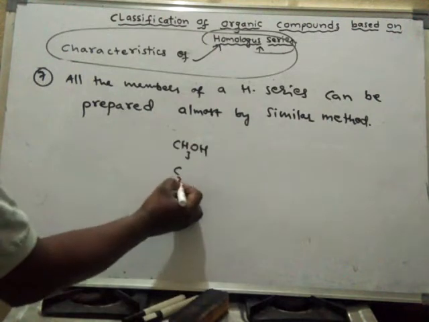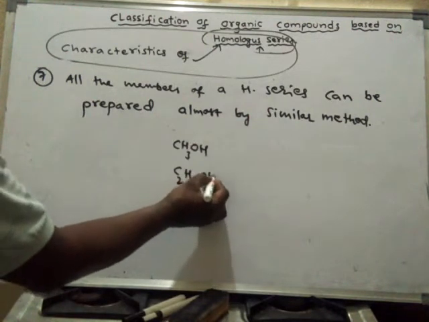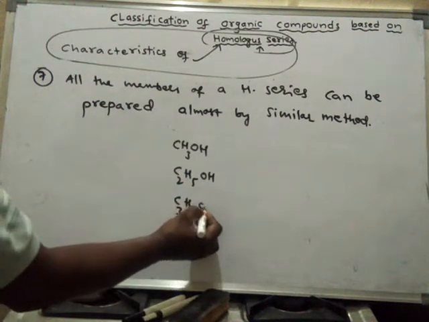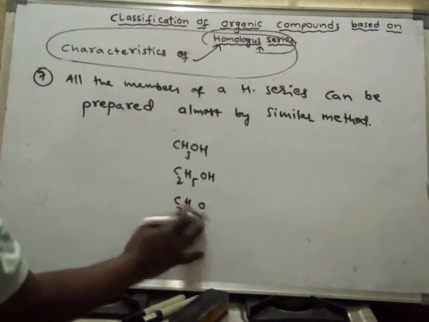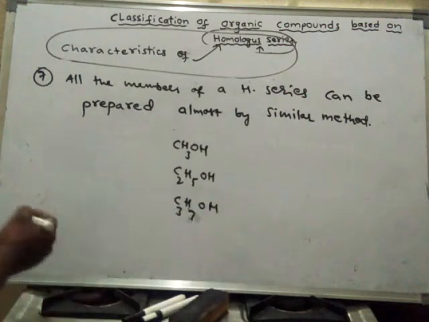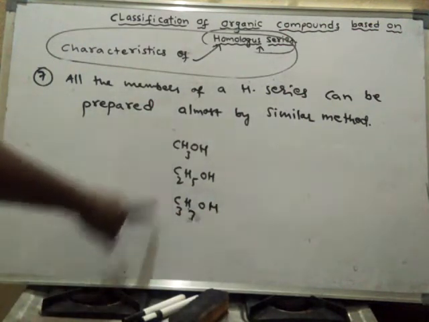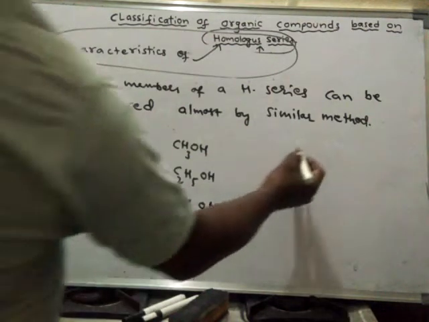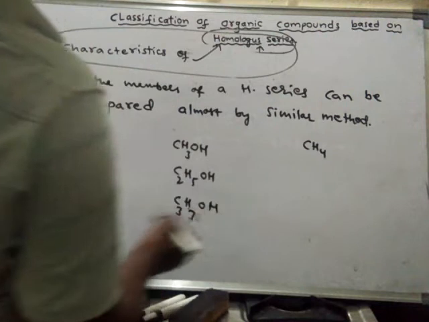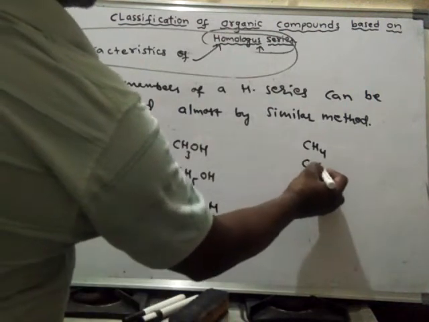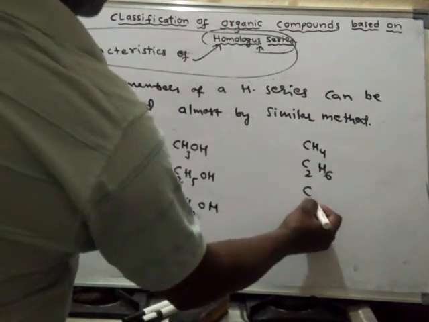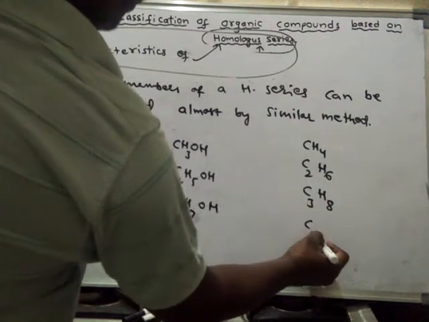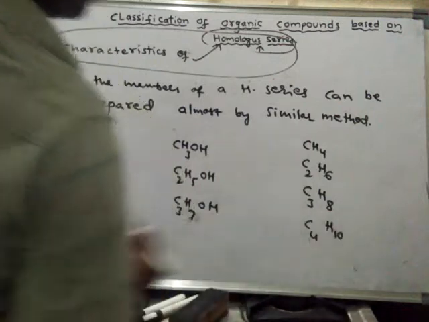In the same way, ethyl alcohol is also prepared. Even propyl alcohol is also prepared in the same way. Almost all the alcohols are prepared the same way. How methane is prepared, in the same way ethane is also prepared. In the same way, propane is also prepared, and in the same way, butane is also prepared.